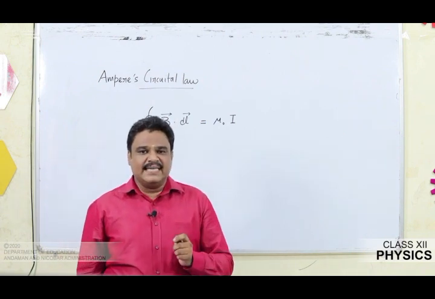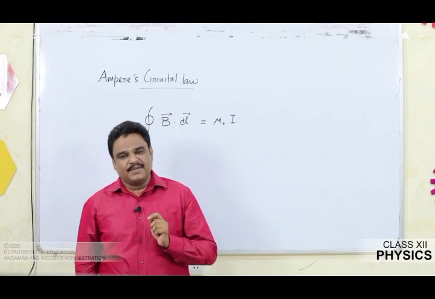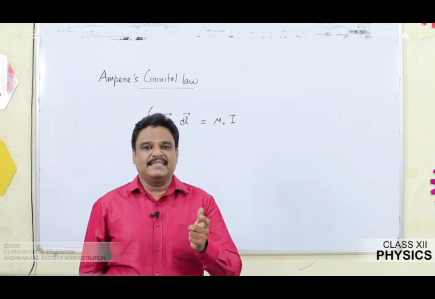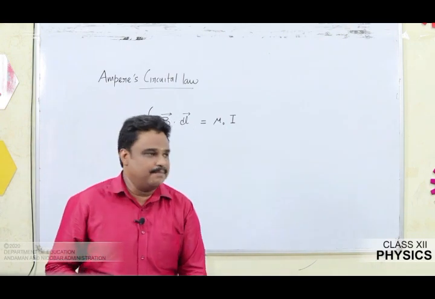In my first case, I am going to prove Ampere's circuital law for a circular path, and in our next case, we will prove it for any arbitrary path. It may be of any irregular shape. So let us get into the proof for a circular path.